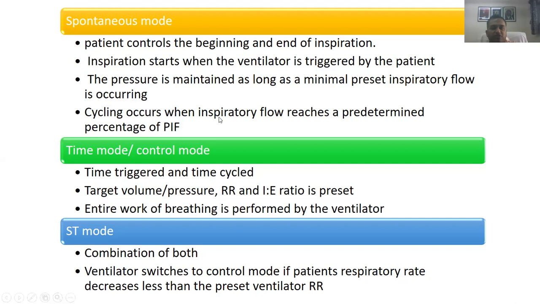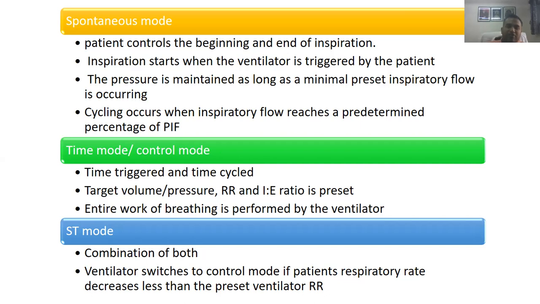So it is a combination of both. By combining both the modes, what we mean is that when the patient is breathing on their own, the BiPAP will work on a spontaneous mode, where the breath will be initiated by the patient and completed by the patient. By any chance, if the patient stops breathing in between for a certain period of time, then the BiPAP switches to time mode and it starts to deliver the breath in a time controlled fashion.